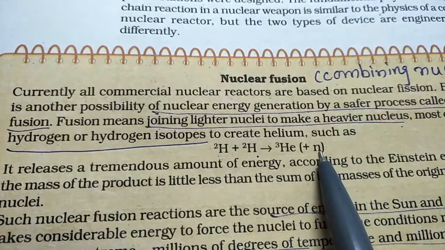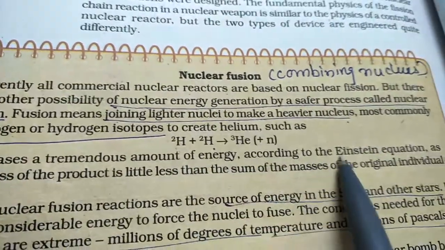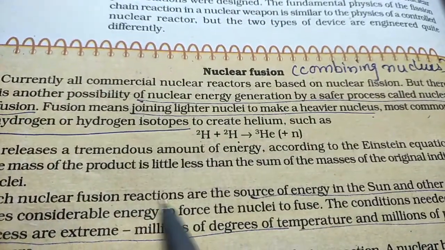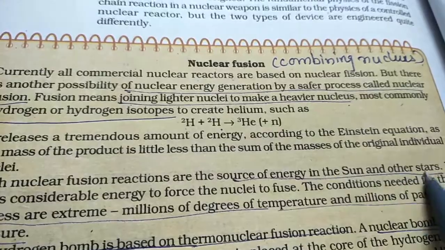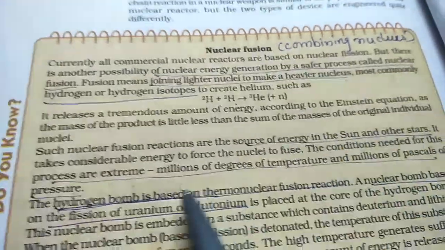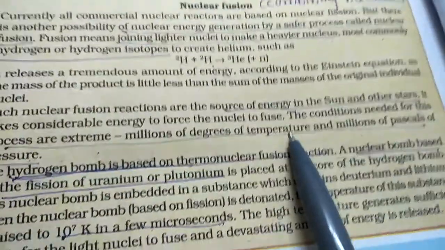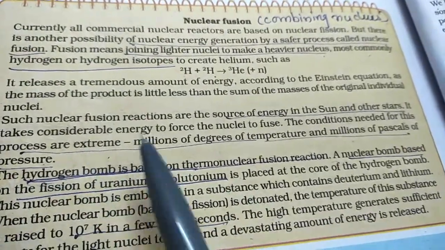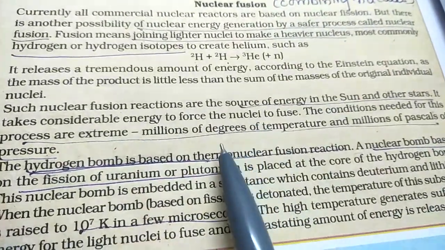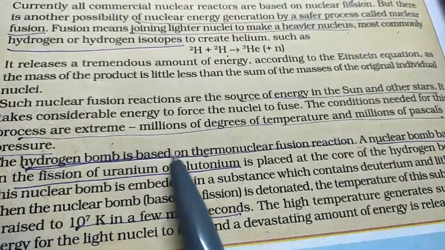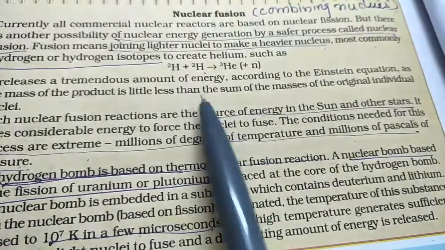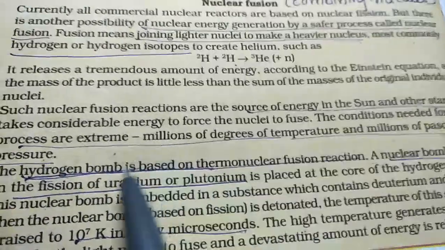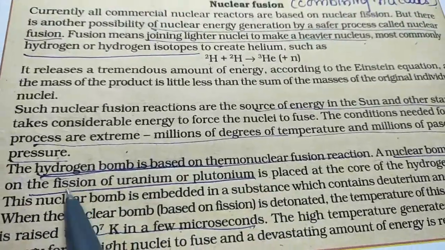Now this releases a tremendous amount of energy according to Einstein's equation. This nuclear fusion is continuously going on in the sun and other stars. Extreme temperatures of millions of degrees and millions of pascals of pressure are needed for this reaction. The hydrogen bomb is based on this thermonuclear fusion reaction, while the nuclear bomb is based on fission of uranium and plutonium. So this is based on fusion and this is based on fission.